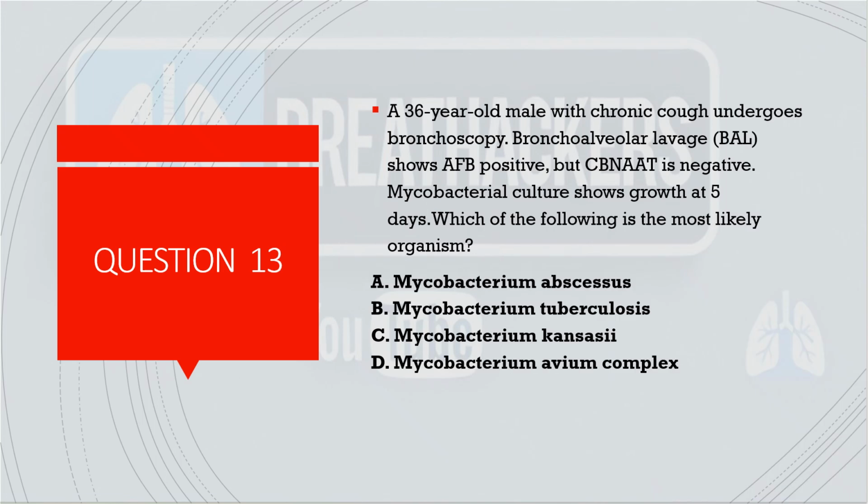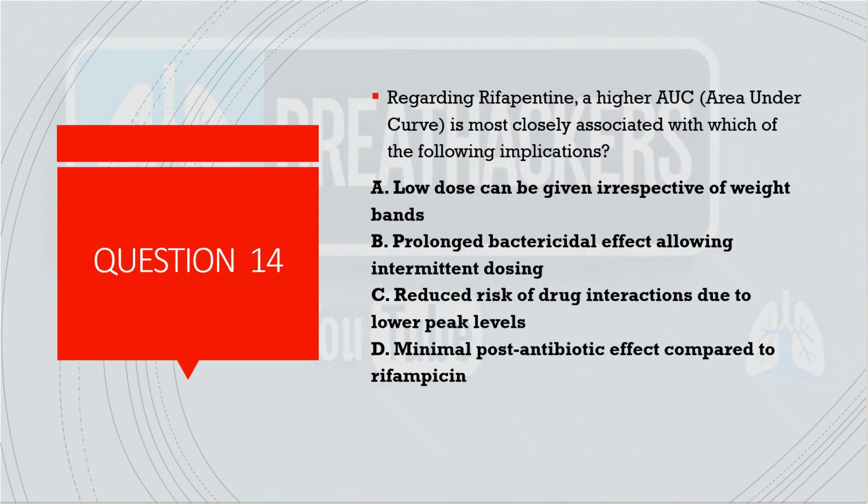Coming to the next question, a 36-year-old male with chronic cough undergoes bronchoscopy. BAL showed AFB stain positivity, CB-NAT negative. So of course this is NTM here. Now the cultures started showing growth positivity at the 5th day. So now they are talking about rapid growing mycobacterium. And among all these 4 options, abscessus is the one which is a rapid grower. So A is the answer here.